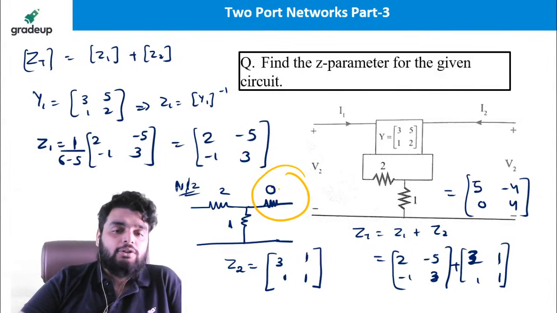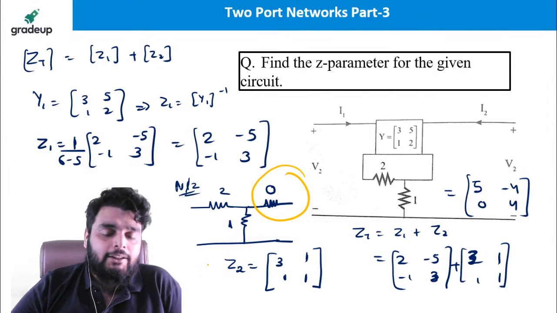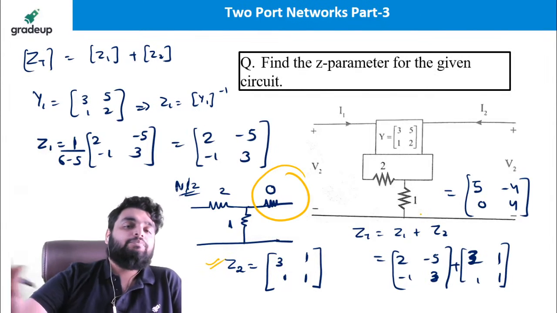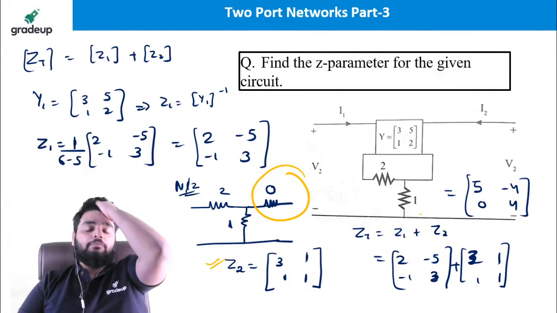So it does not change your particular network. So I can write down the shortcut formula easily. Any doubt here? Any doubt?